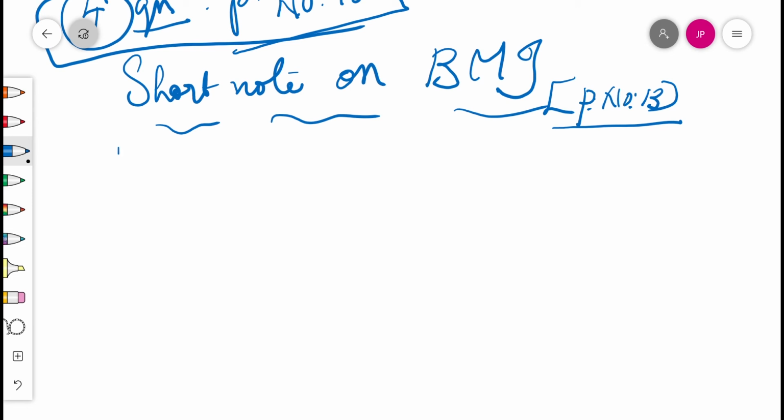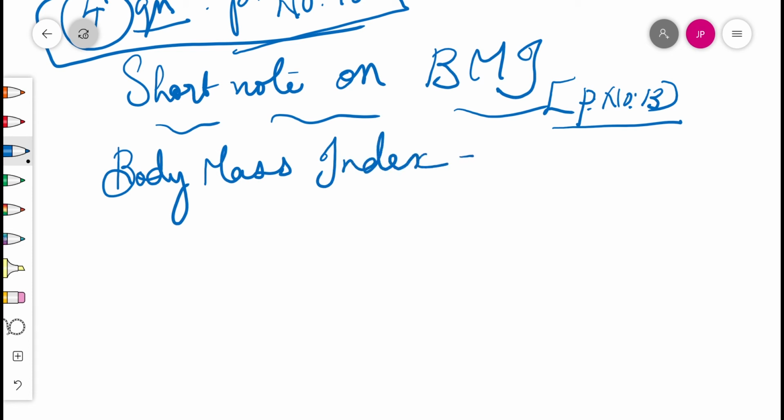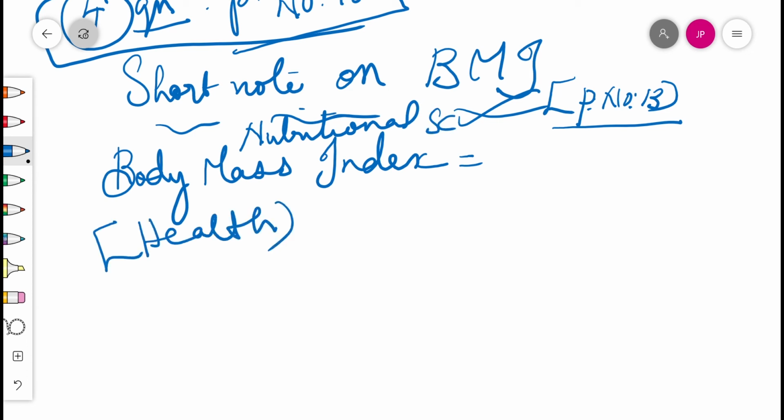What is BMI? BMI is body mass index. This has been calculated by the nutritional scientists. That is, health aspects are taken into consideration. Who has done this calculation? Nutritional scientists. Which concept does that come under? Health status. That is the health aspect. How is it calculated and how is it explained?